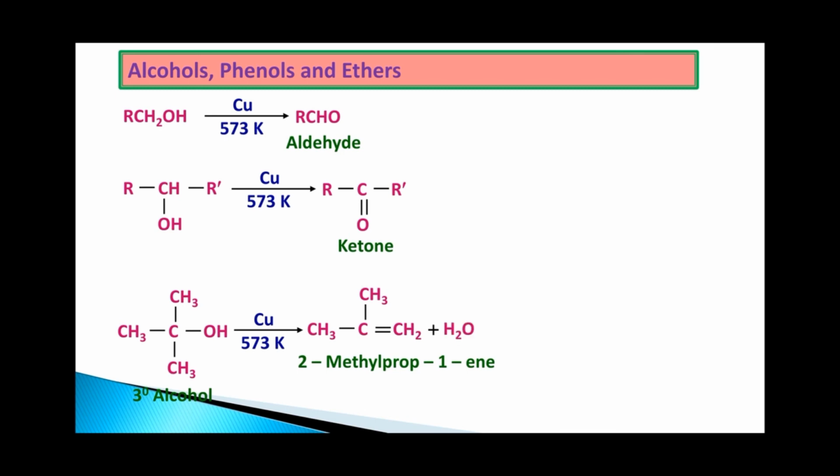Here are a few important things you have to remember. Primary alcohols give aldehydes, secondary alcohols give ketones. Tertiary alcohol does not undergo oxidation, but in the presence of copper catalyst at 573 Kelvin, tertiary alcohols will undergo a dehydration reaction, not a dehydrogenation reaction, to yield the corresponding alkenes.